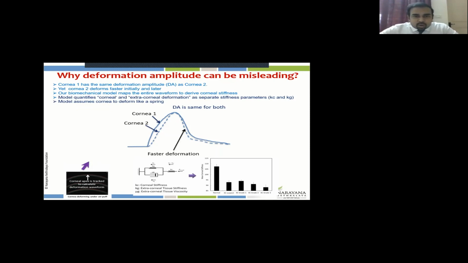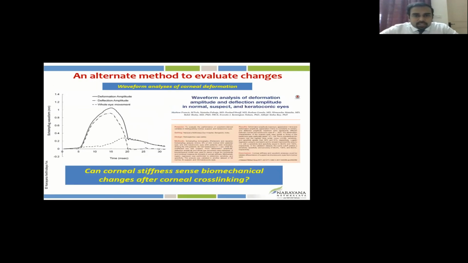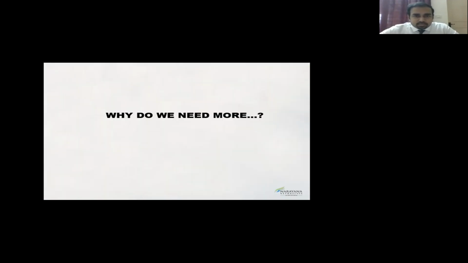Yes. So what our group had published initially was a new index called Kc, which is called a stiffness constant, which incorporates all the aspects of corneal stiffness: the deformation amplitude, including the rate of rise, the rate of deformation recovery, and the final deformation, together into one constant called Kc. But this constant is currently not available or incorporated in the Corvus ST software.